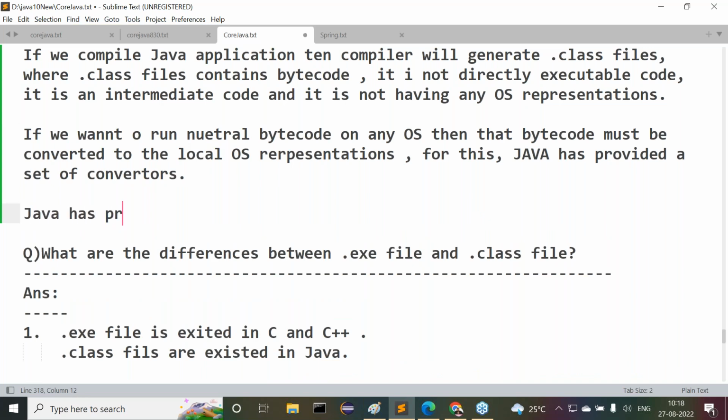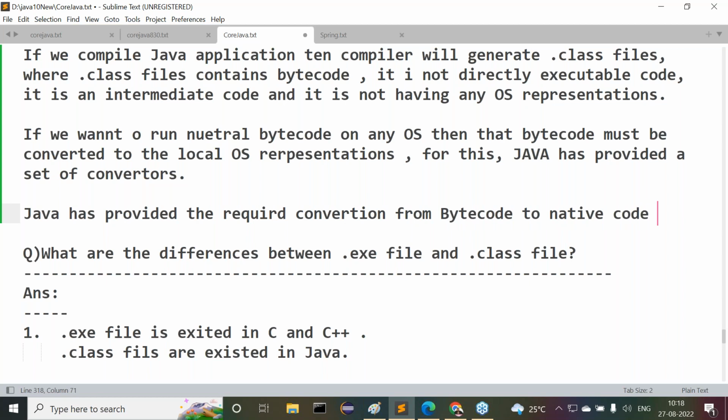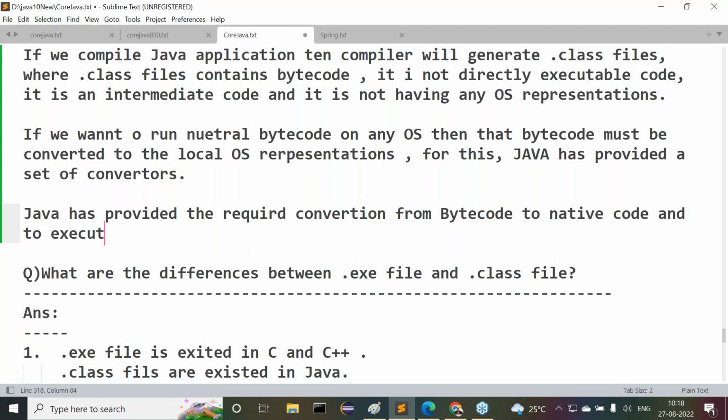Java has provided the required conversion from bytecode to native code. Native code in the sense of local operating system represented code.